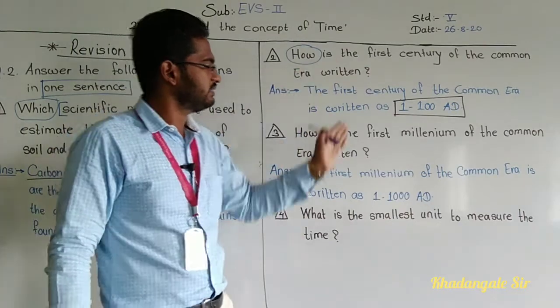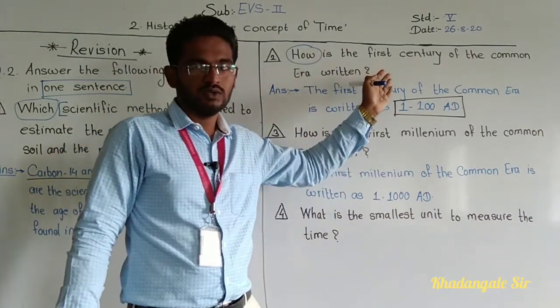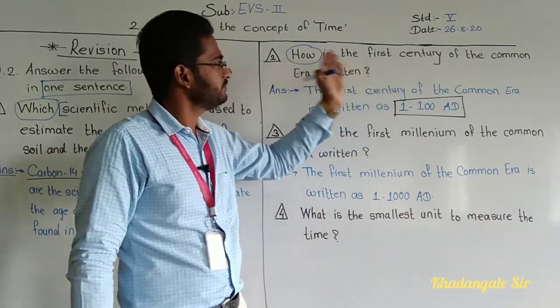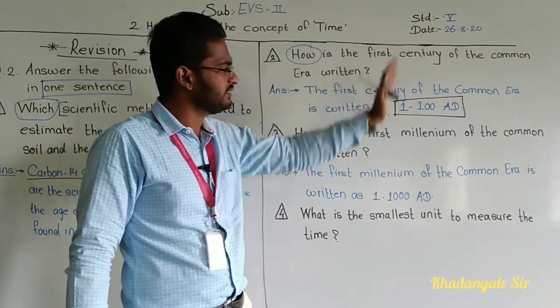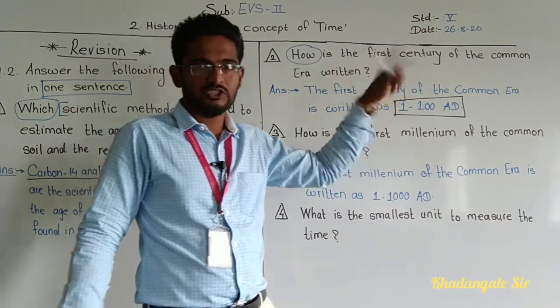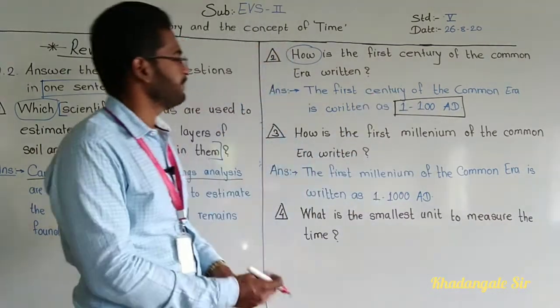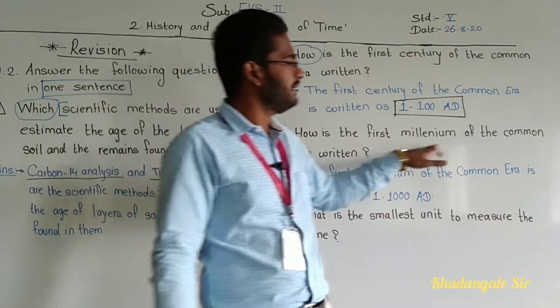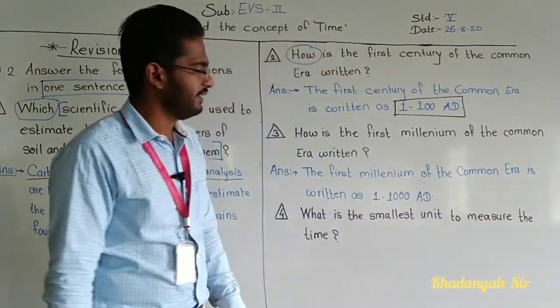Next question. See, this third question is similar to the second question, only here century is asked, here millennium is asked. Yesterday we have learned in fill in the blanks, century and millennium. So see, how is the first millennium of the Common Era written?